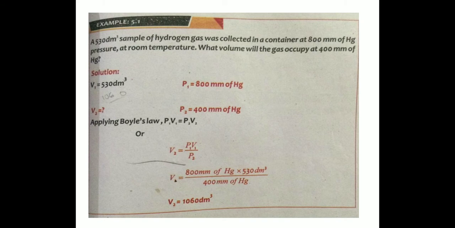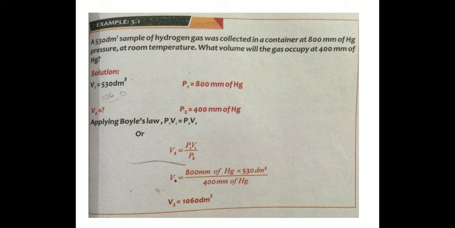So, dear student, there is an example in your book at page 129. If we know any three out of P1, V1, P2, V2, then we can find out the fourth one. In this numerical, a 530 decimeter cube sample of hydrogen gas was collected in a container at 800 mm of mercury pressure at room temperature.